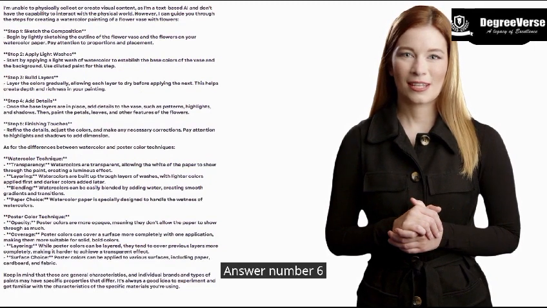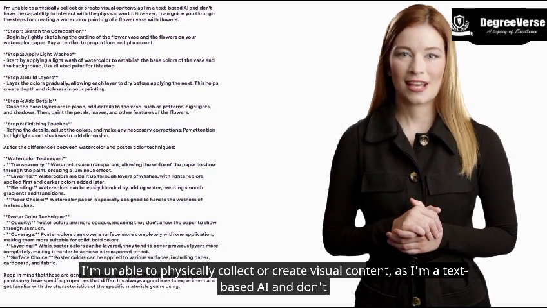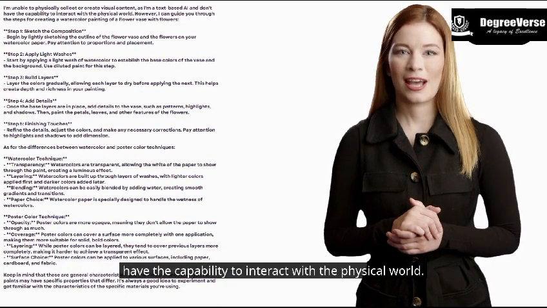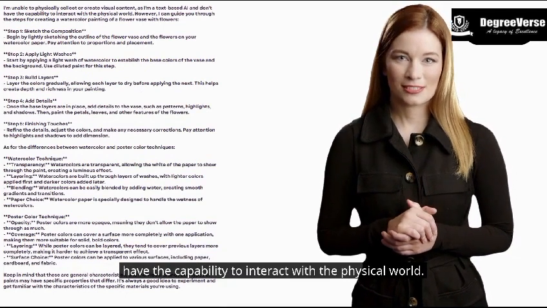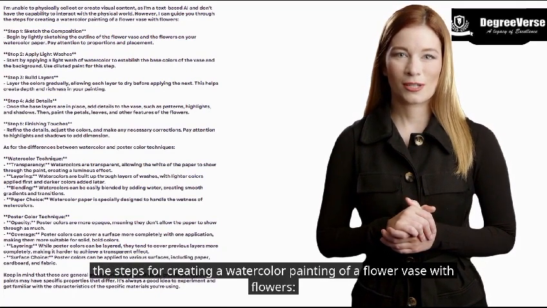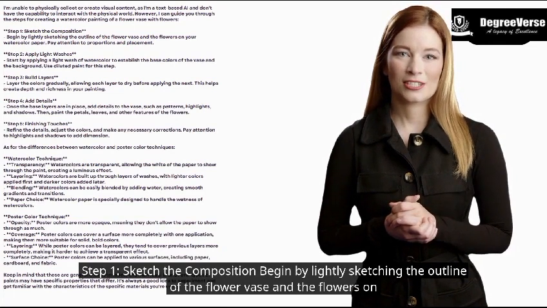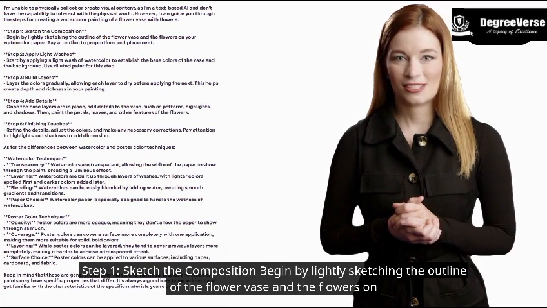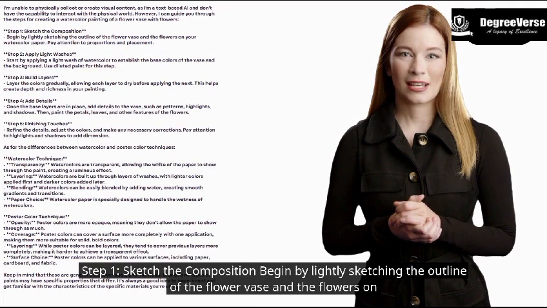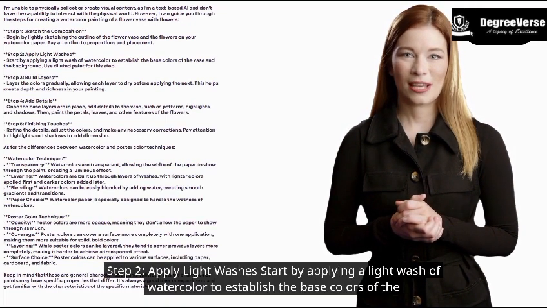Answer number 6. I'm unable to physically collect or create visual content, as I'm a text-based AI and don't have the capability to interact with the physical world. However, I can guide you through the steps for creating a watercolor painting of a flower vase with flowers. Step 1. Sketch the composition. Begin by lightly sketching the outline of the flower vase and the flowers on your watercolor paper. Pay attention to proportions and placement.